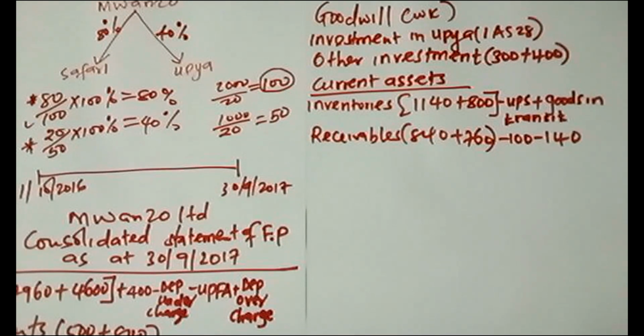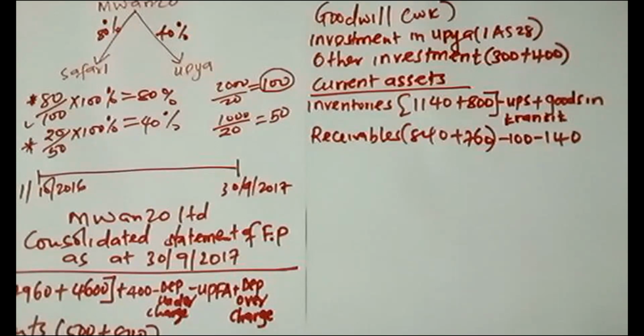Then the 140 was concerning an amount which was outstanding between two entities, and it has not been paid by the end of the year. So this one, 140, we have to cancel out by crediting receivables. Then when I go to payables, I have to record that relevant amount which was outstanding, the 140.